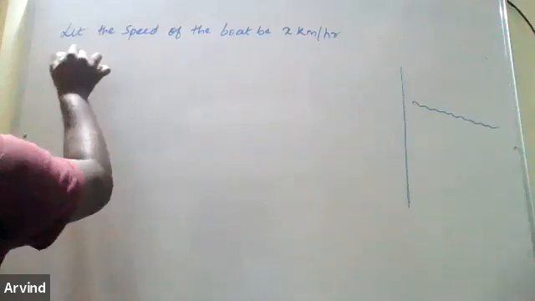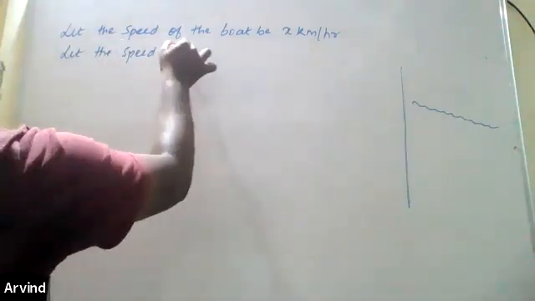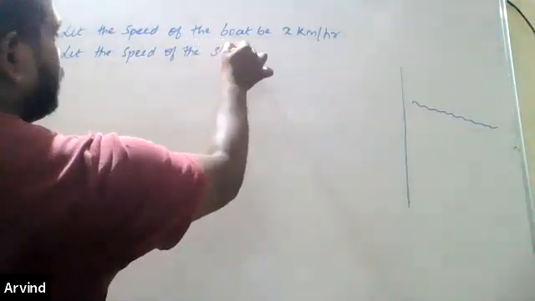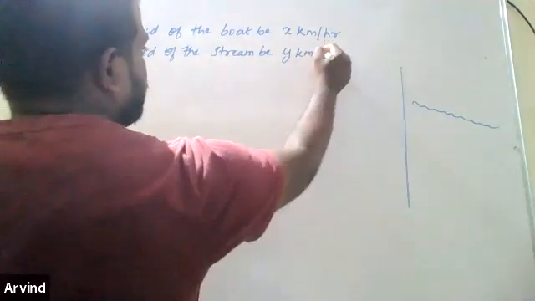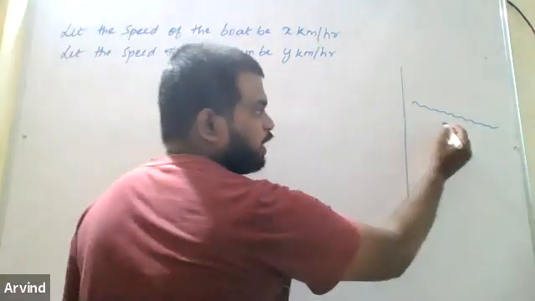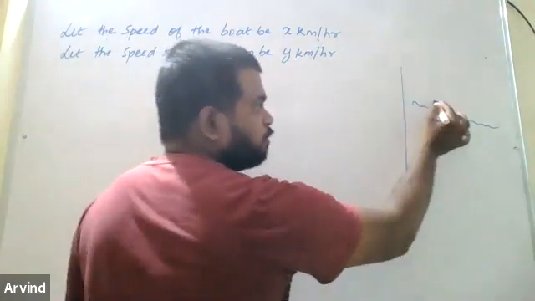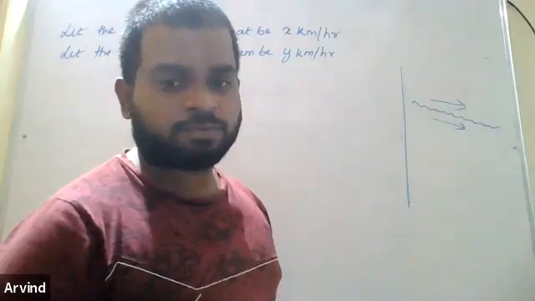Then let's take the speed of the stream. Let the speed of the stream be y km/h. Now there is a very important thing. Observe, the water is flowing in this direction. If the boat is also going in this direction, what will happen to their speeds?